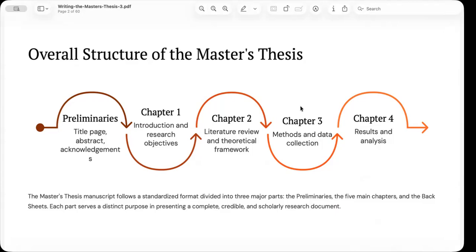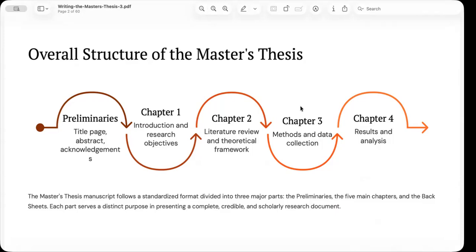These chapters tell the complete story of your research. Chapter 1 explains the problem and why it matters. Chapter 2 shows what previous scholars have already discovered. Chapter 3 explains how your study was conducted. Chapter 4 presents and analyzes your findings. Finally, chapter 5 summarizes the study, presents conclusions, and offers recommendations.